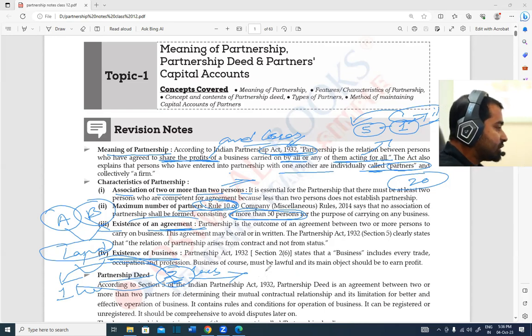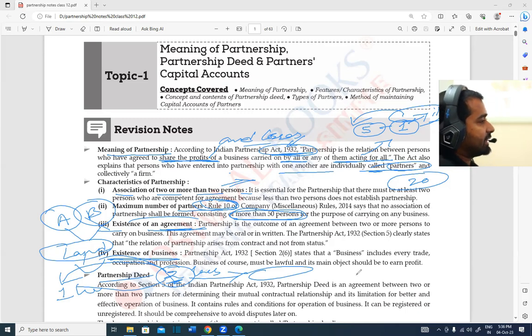So that is not continuity. I hope you understood. This is not a business, so that will not be a partnership firm. If they have done an activity one time and after that are not doing it at all, that is not treated as a partnership firm. So a partnership definitely must have a business, and there should be continuity. I hope you understood.